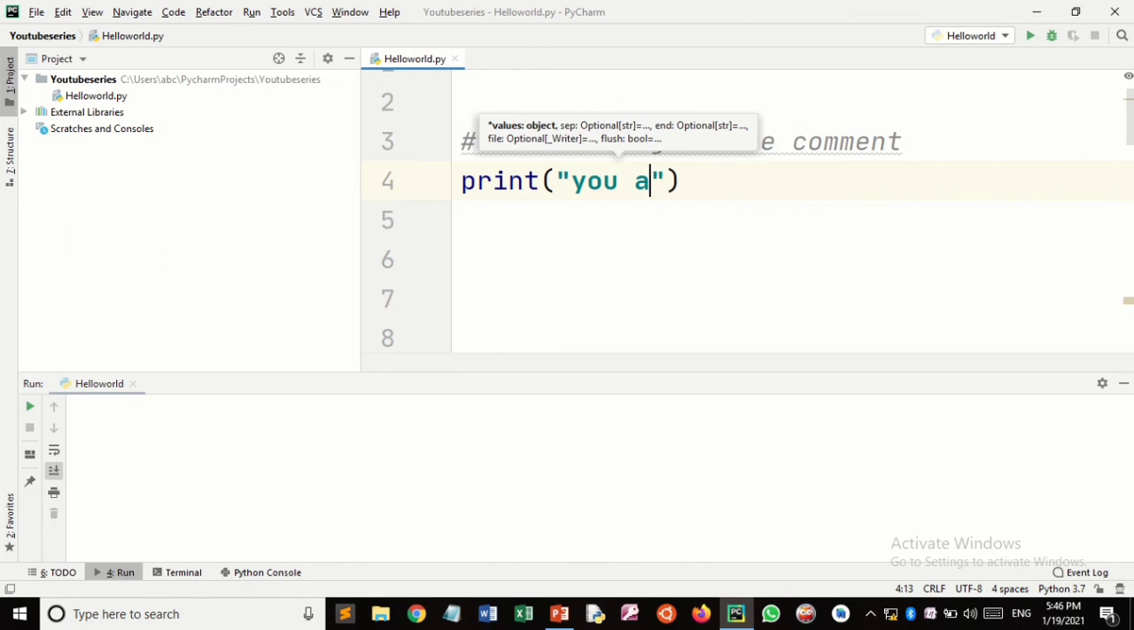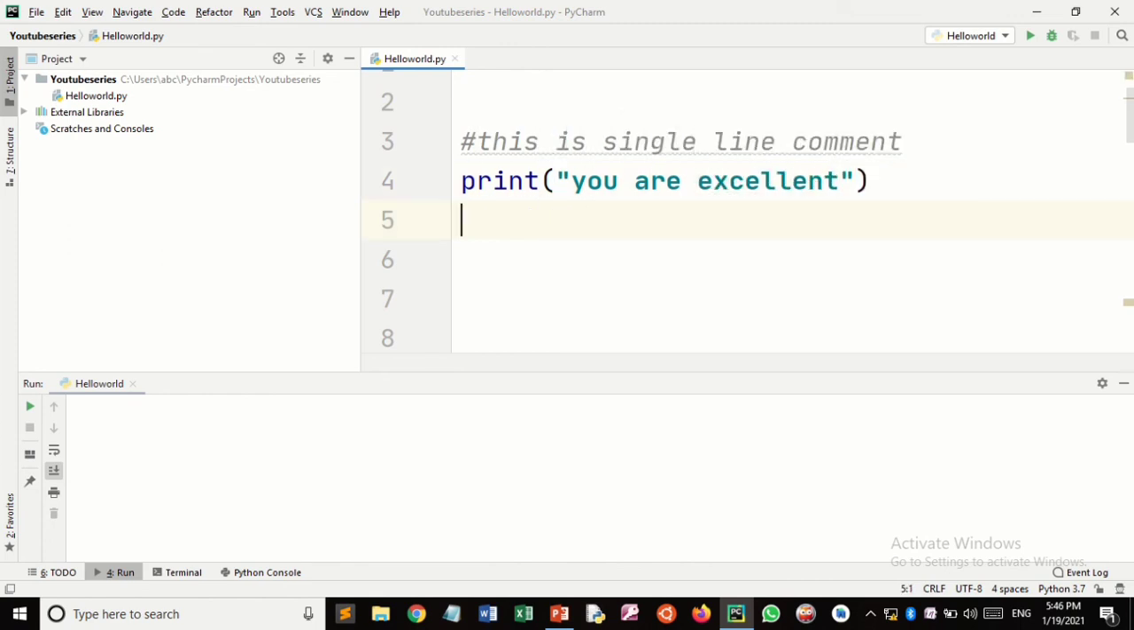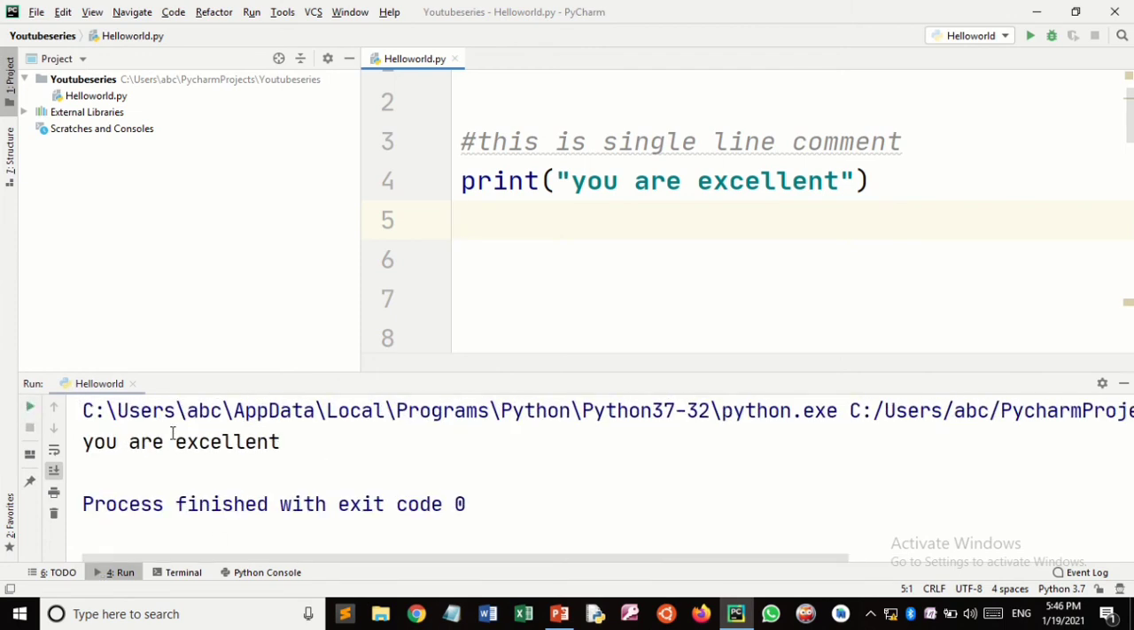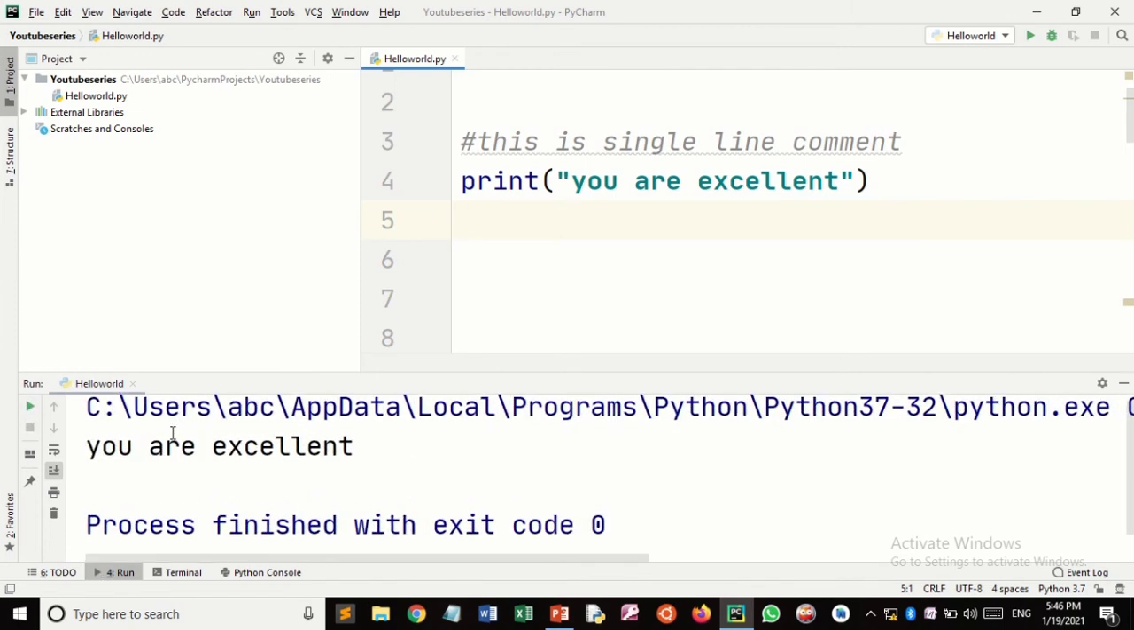Let me show you, like, you are excellent. Here you can see I'm printing you are excellent, but you will notice that this is a single line comment. This comment is not executed by the compiler. Let's print it. Here you can see the output, you are excellent only. This statement is ignored by the compiler.